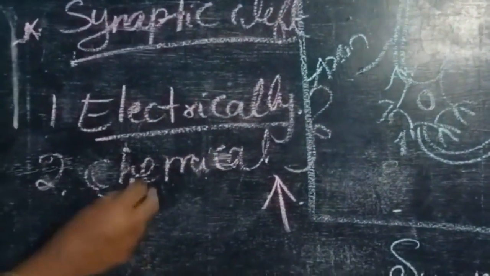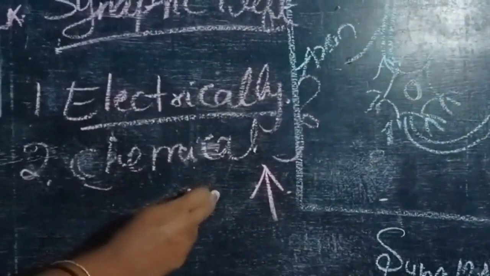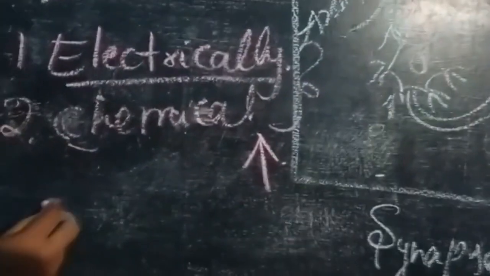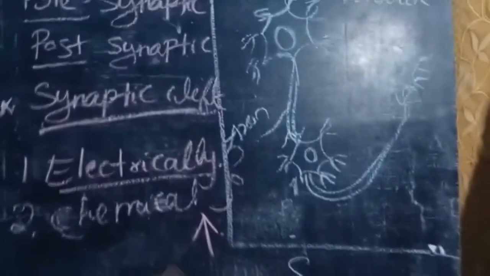In chemical synapses, the membranes of the pre and postsynaptic neurons are separated by the fluid-filled space called synaptic cleft.